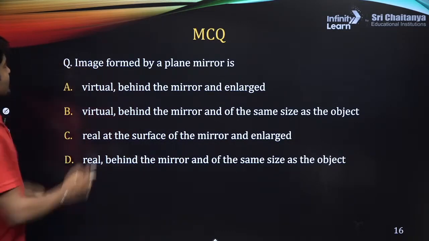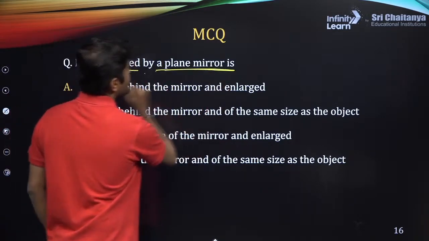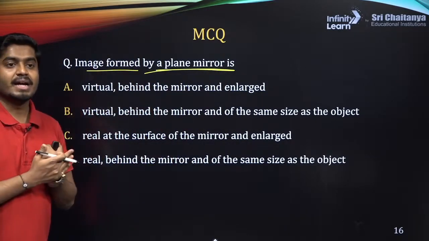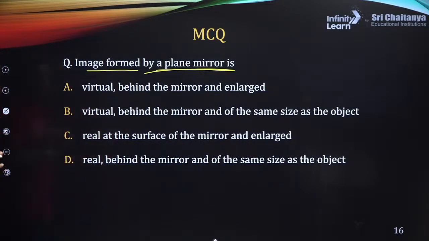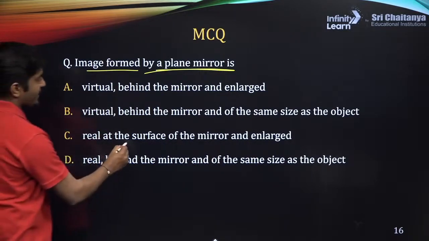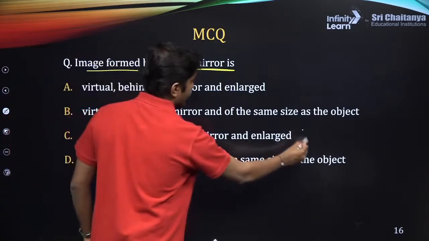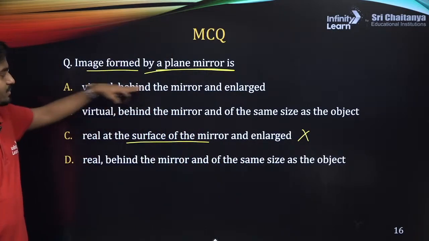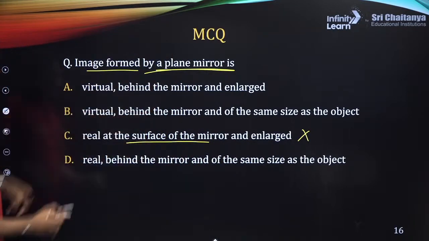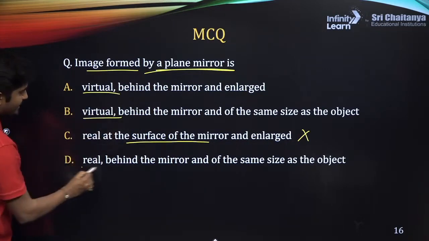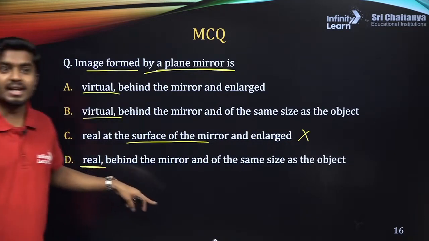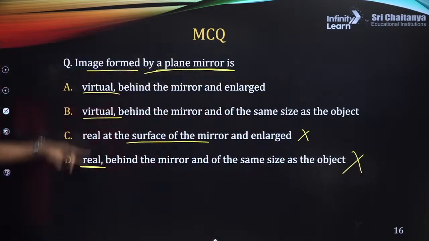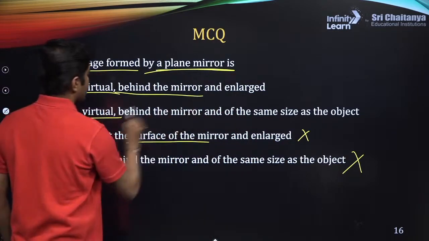So what are the properties of the image formed by a plane mirror? When you have the image formed by the plane mirror, is it going to be at the surface of the mirror? No, that is not correct. Is it going to be behind the mirror? Yes, behind the mirror, all these are correct. Now, virtual and real. Is the image real? No, the image is not real. So this option is wrong. Yes, it is behind the mirror.